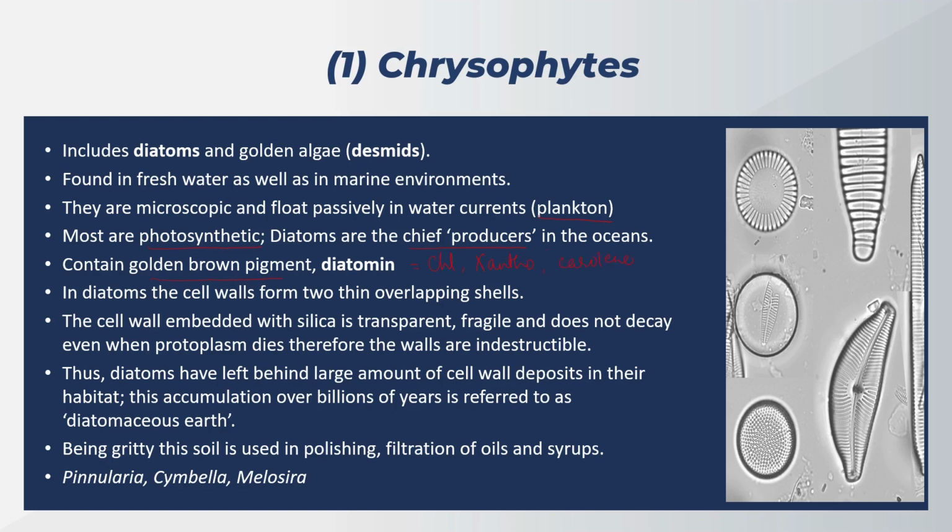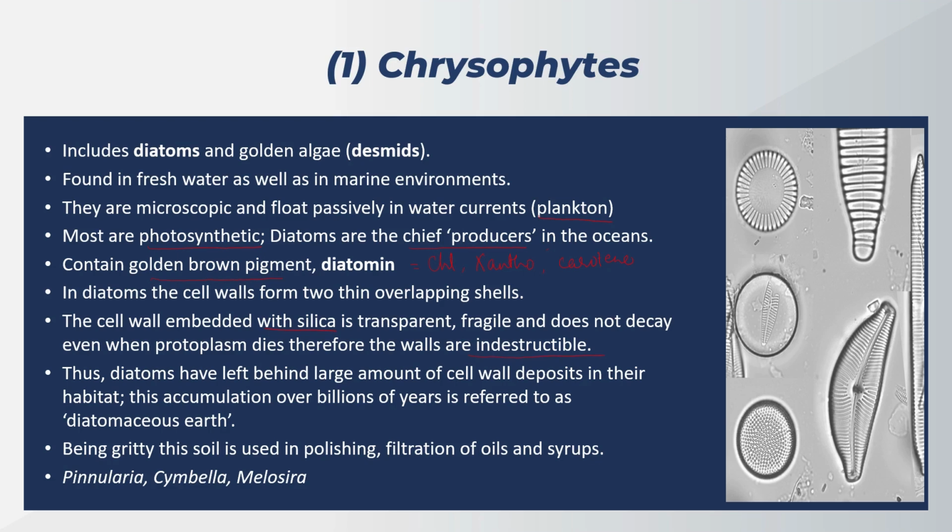Diatoms have a cell wall made up of two thin overlapping shells, epitheca and hypotheca. The cell wall is transparent and embedded with silica. It is fragile but doesn't decay even when the protoplasm dies off. Therefore, the cell wall is considered indestructible.